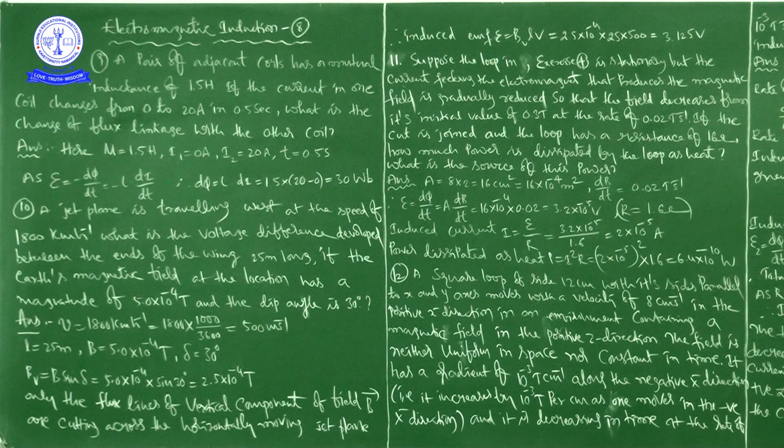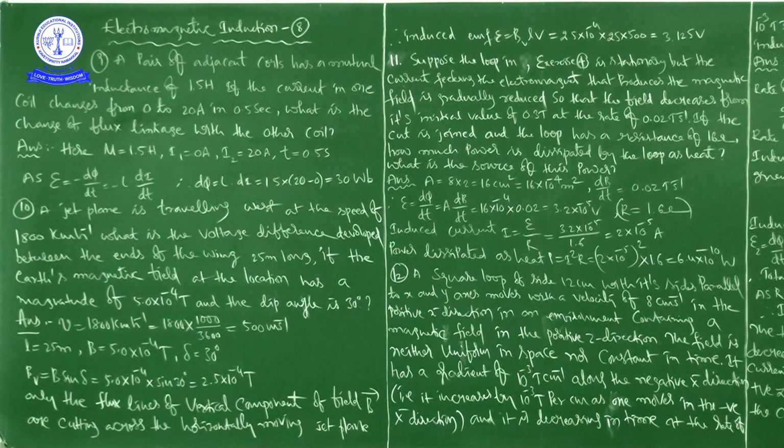Full stop. If the cut is joined and the loop has a resistance of 1.6 ohms, right, it is not 16, it is 1.6 ohms. So here also I have written a resistance of 1.6 ohms.